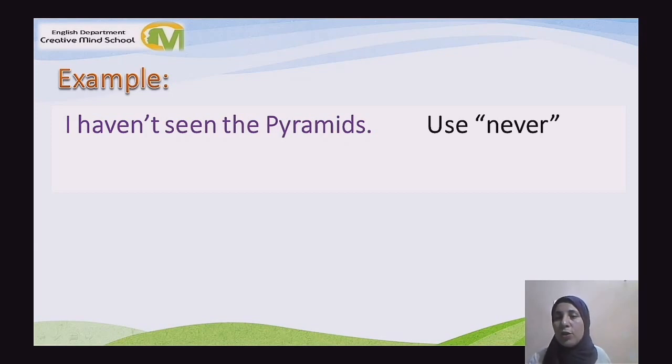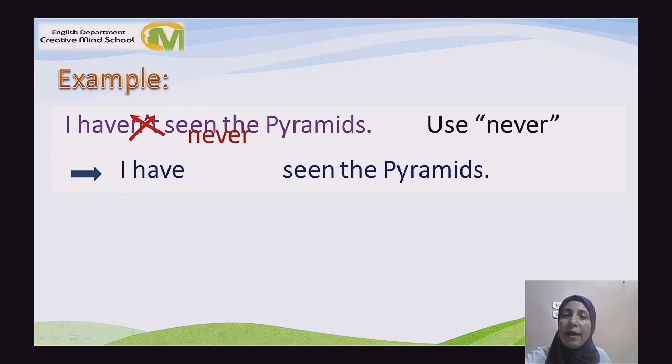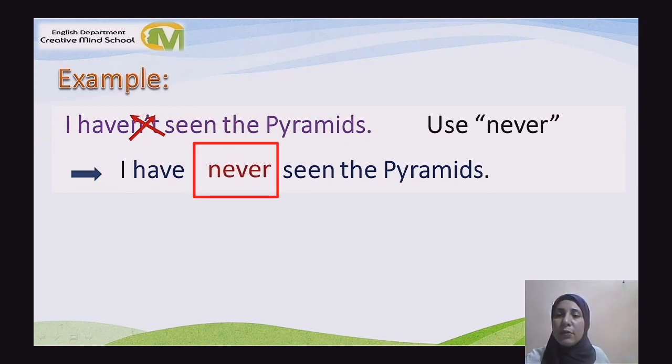Okay? So if you are going to use never, you should remove not. We say, I have never seen the pyramids. Can you see where we put never, between have and seen? I have never seen the pyramids.